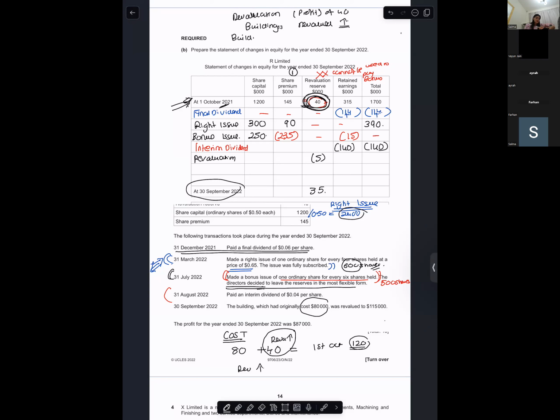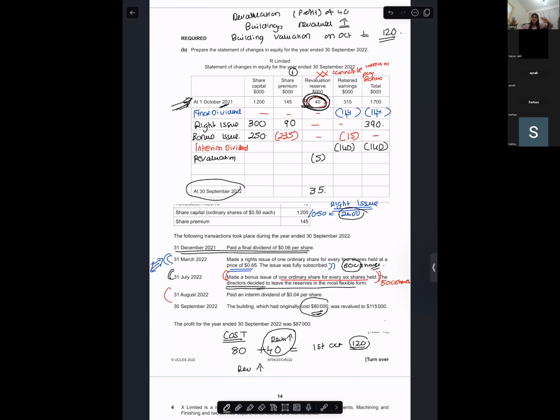So can you give me the cost of building on 1st October? You purchased it at 80, na? The cost in September was 80. You revalued it upwards. Then the revaluation has a profit of 40. So what is the building valuation on 1st October? 120.